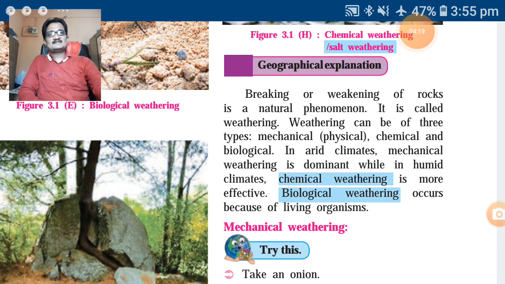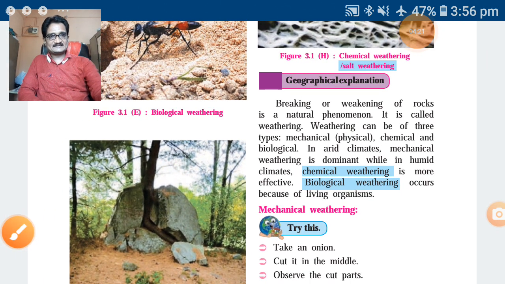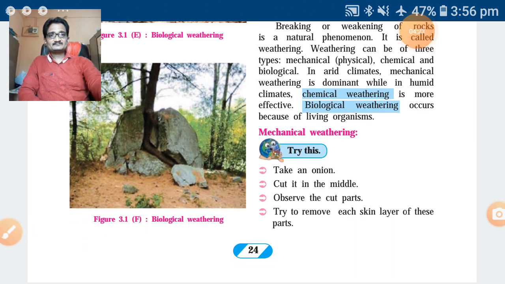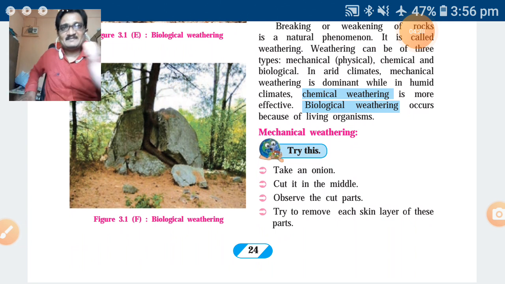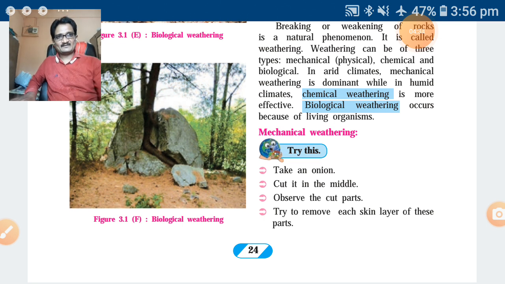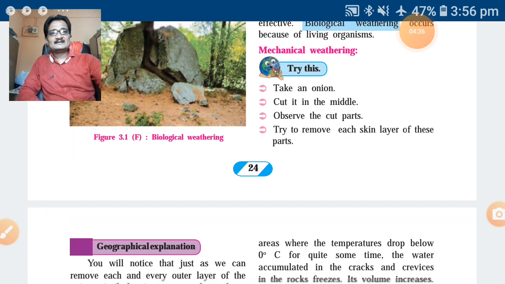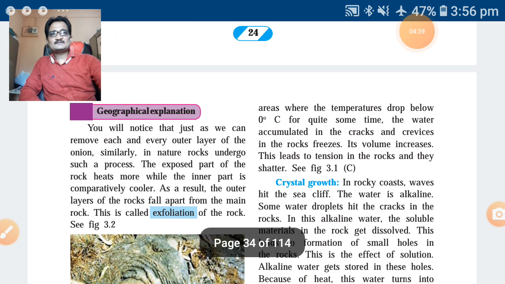Okay, so this type of activity, try this mechanical weathering. This type of activity you can do at home. So this can be reduced. You can do this as self study. Okay, try this. Then again the geographical explanation.